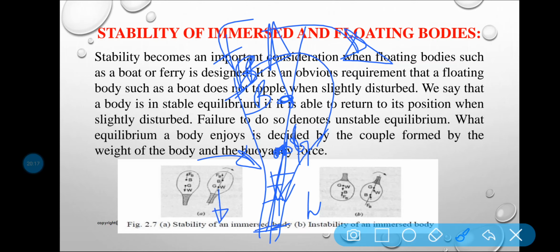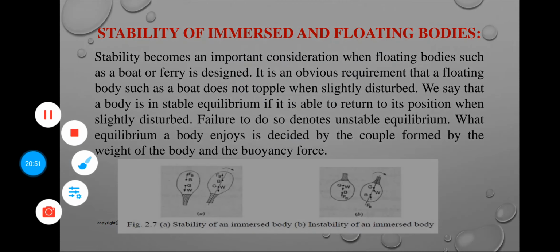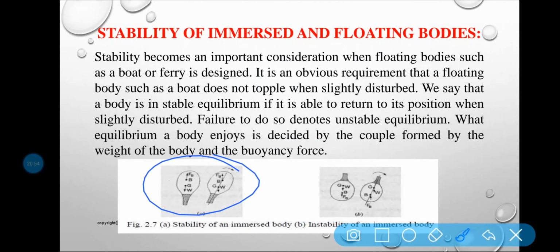The weight is acting downward, in the anti-clockwise direction, and from the point B the buoyant force is also acting in the anti-clockwise direction, so that ultimately the final position will be like this. That means the body will not be inverted because of this particular position of the center of gravity. So this is one example of stability of the immersed body.